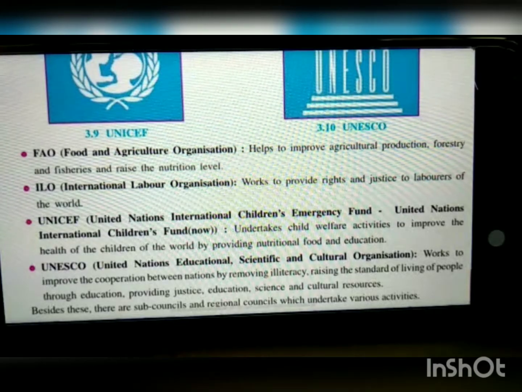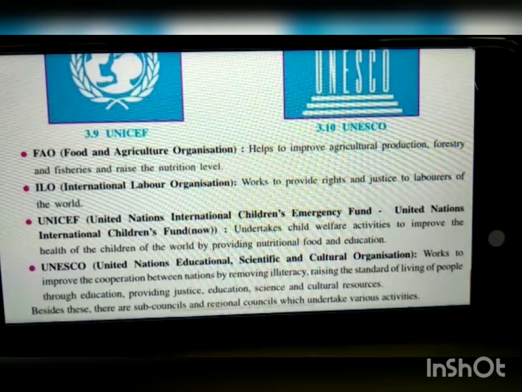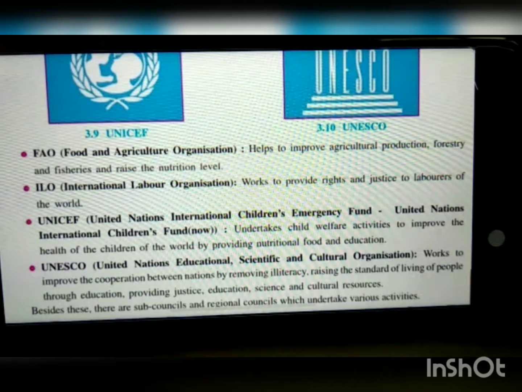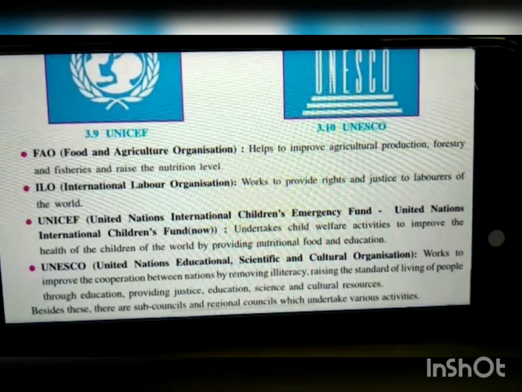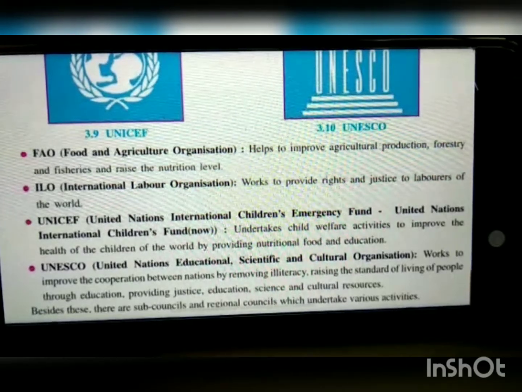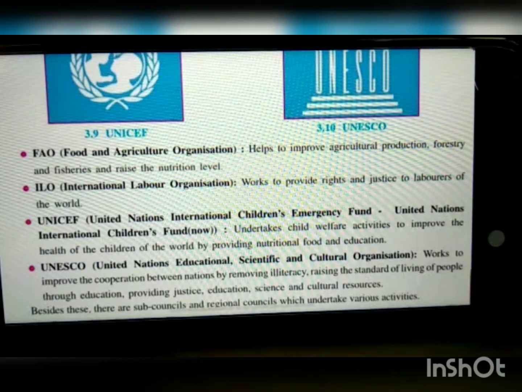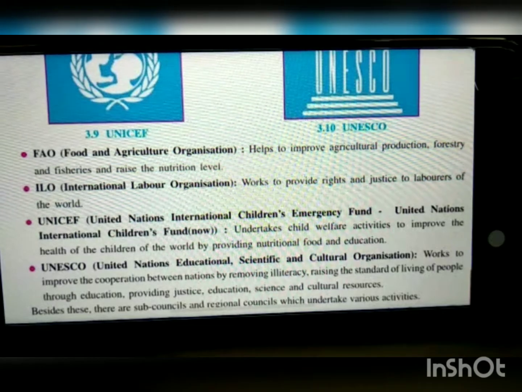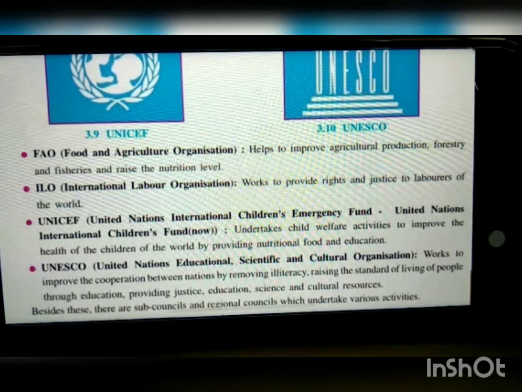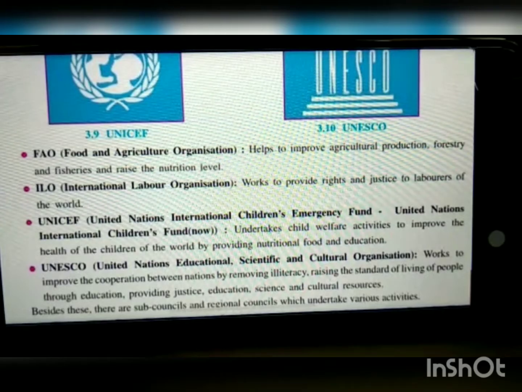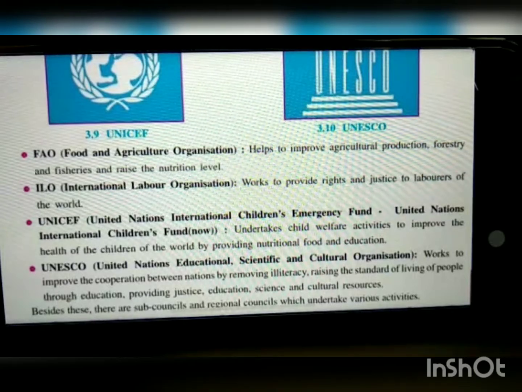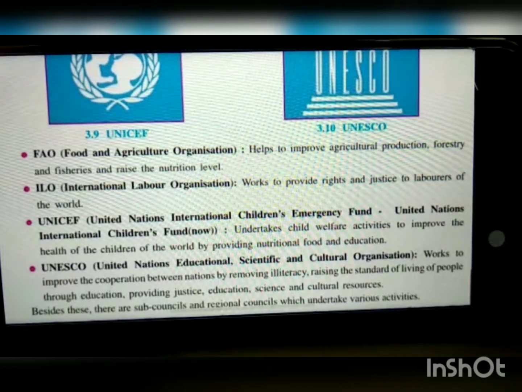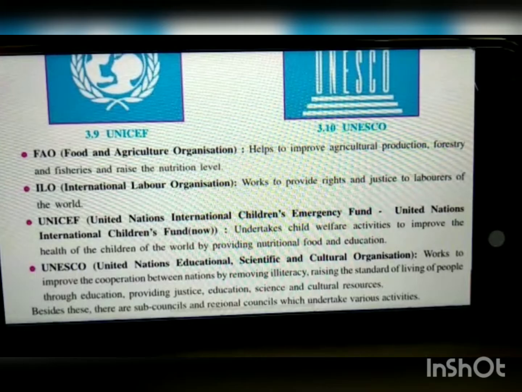I'll tell you that it's important to learn all the abbreviations and their full names. So UNICEF takes care of children's welfare. The next is UNESCO, the United Nations Educational, Scientific and Cultural Organization, which works to improve cooperation between nations by removing illiteracy, raising the standard of living of people, education, justice, science, cultural resources, etc.